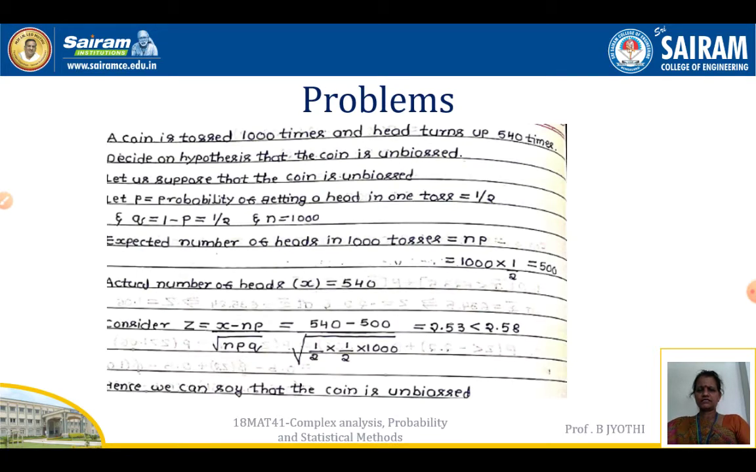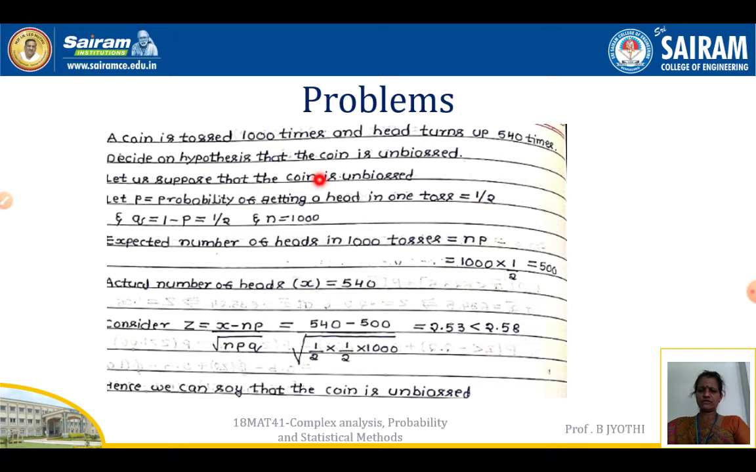Some of the problems I'll be going to discuss in this presentation. A coin is tossed for 1000 times and head turns up for 540 times. Decide on the hypothesis that the coin is unbiased. And let us suppose that the coin is unbiased.